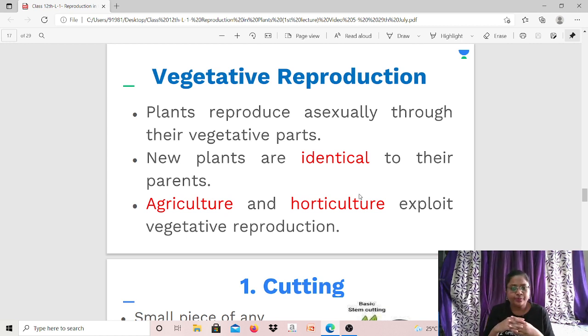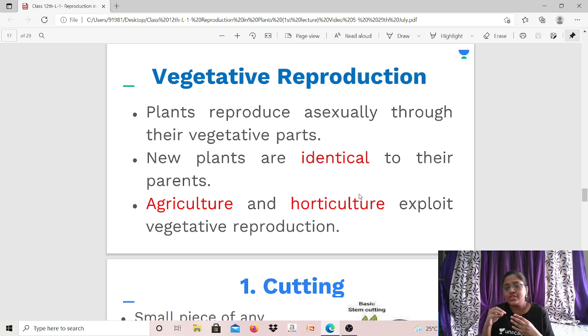But as I said, plants also reproduce asexually, and they reproduce asexually not through their seeds but through their vegetative parts. So, what do you mean by vegetative parts? Other than seeds, correct? It could be roots, stem, leaves. So these are the vegetative parts.